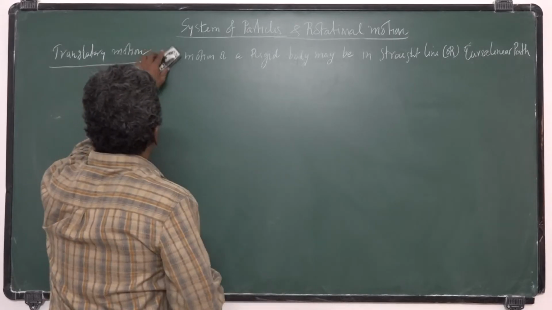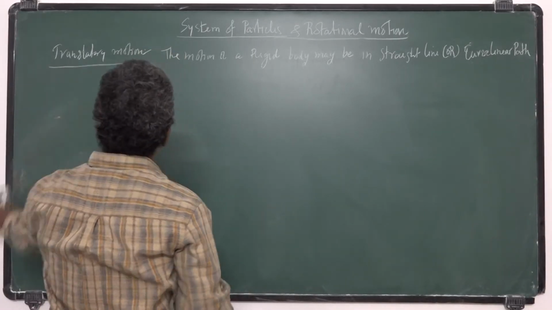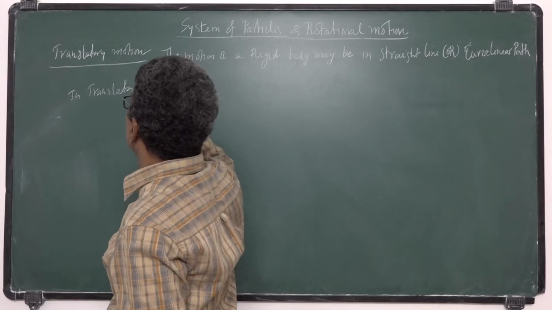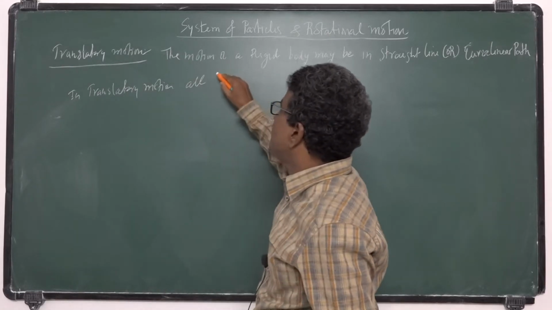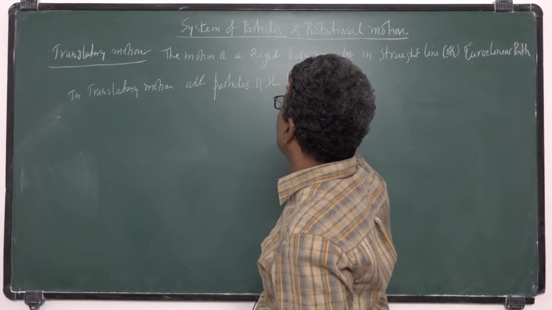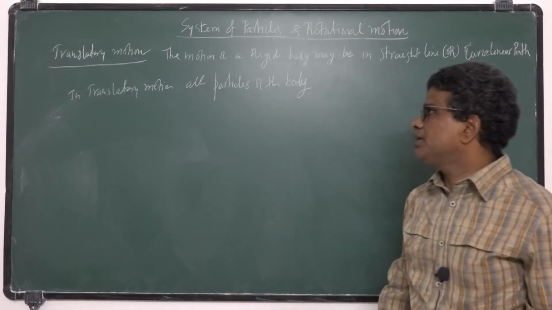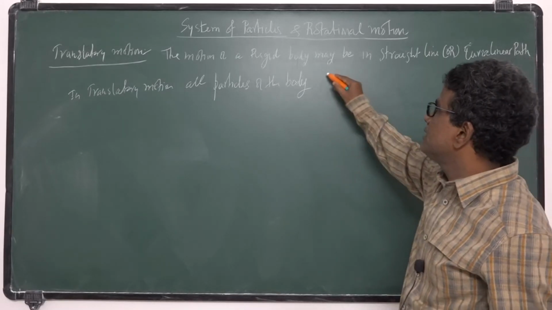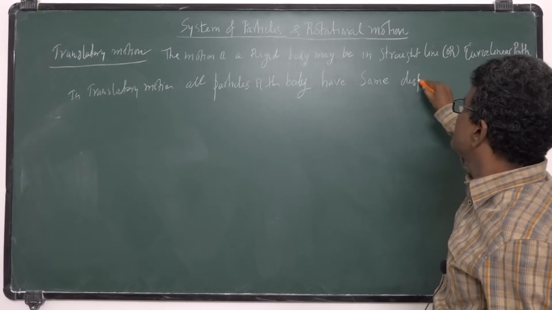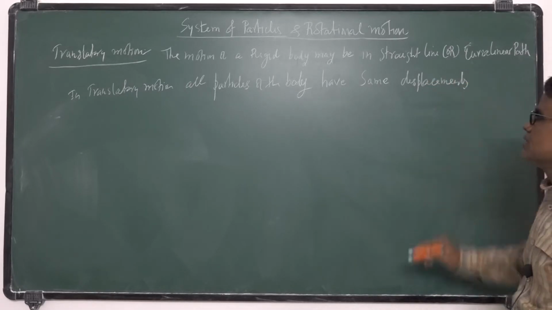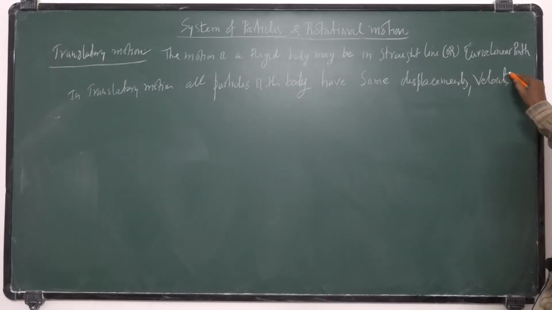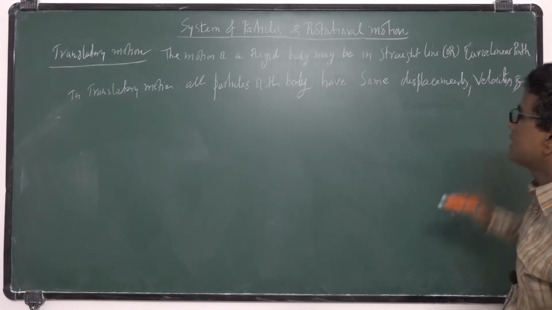In translatory motion, all the particles of the body, all material particles, because that body consists of many particles, all particles of the body have the same displacements, velocities and accelerations.